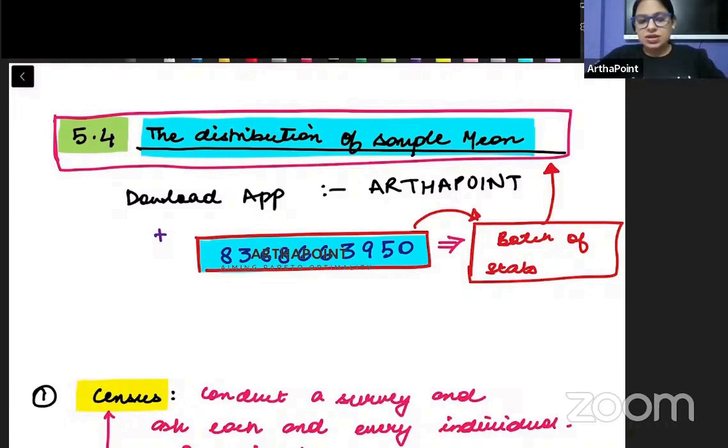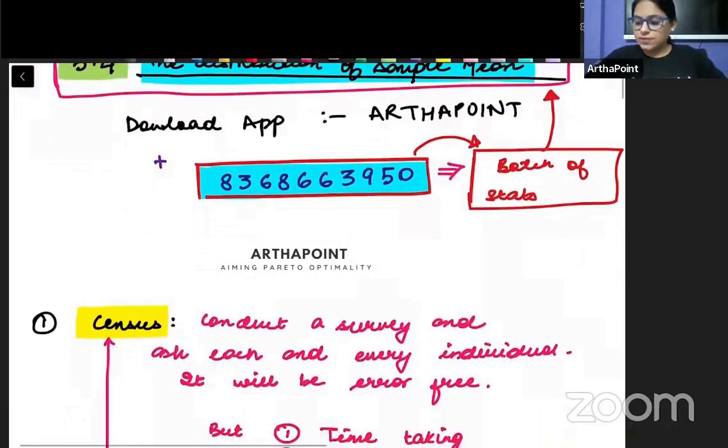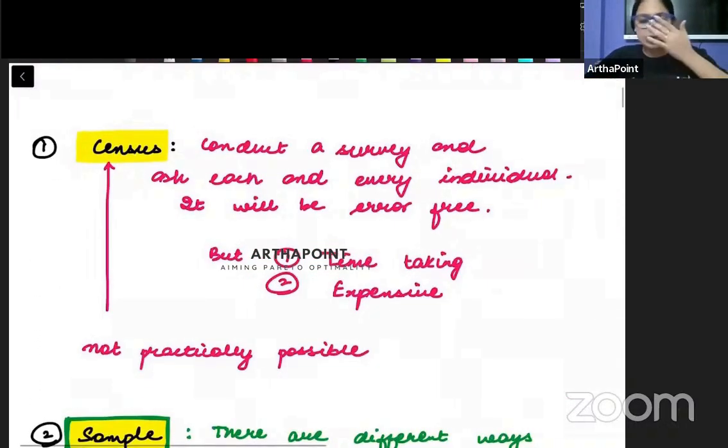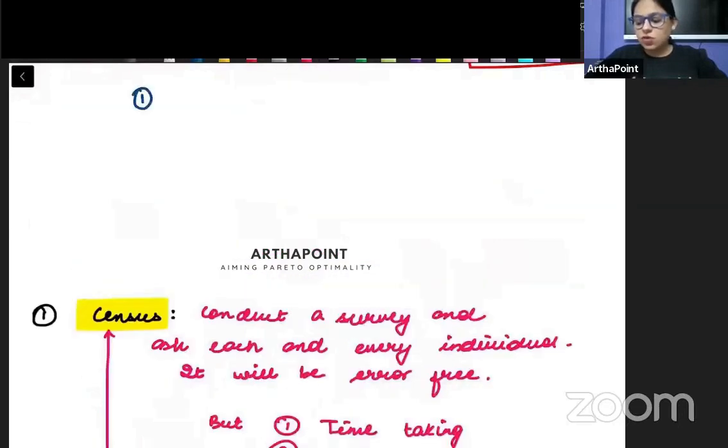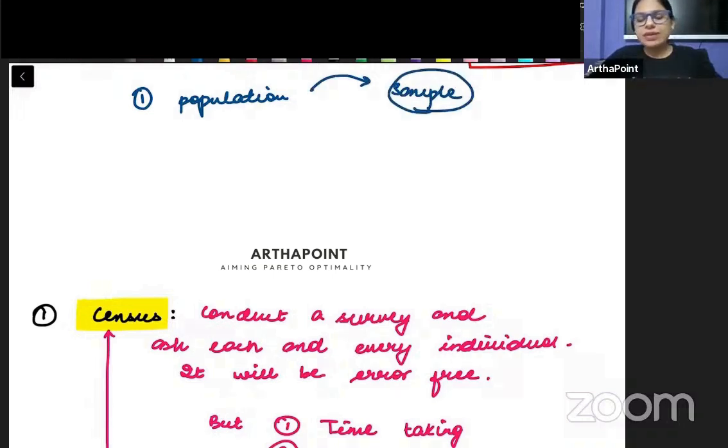Okay, beta, let's start with section 5.4 today. So before we do this section, I want to revise what we did in the last class. If you remember, we said that first of all, the population is not always at our disposal. पूरा का पूरा population हमारे पास हमेशा नहीं होता है. And because the population is not always at our disposal, therefore we need to work with the sample. Right, beta?